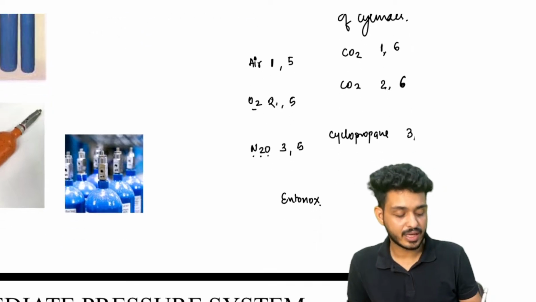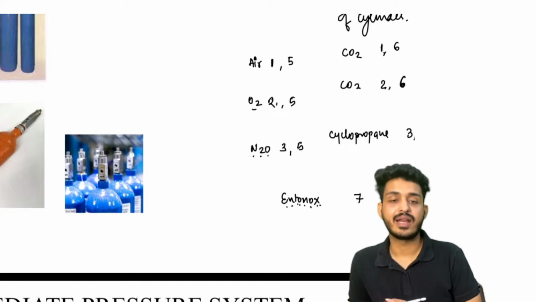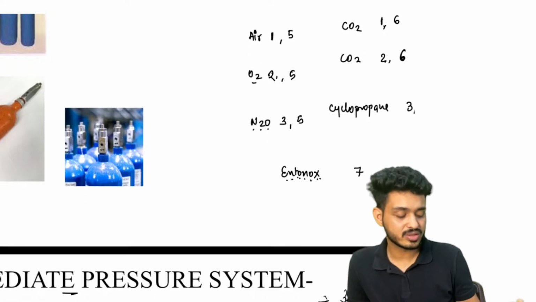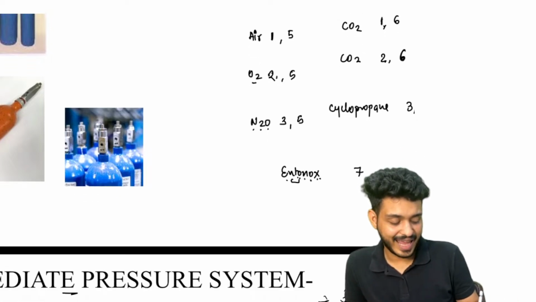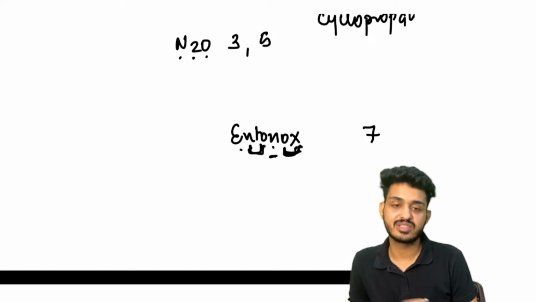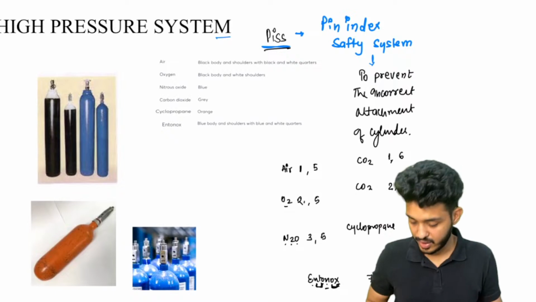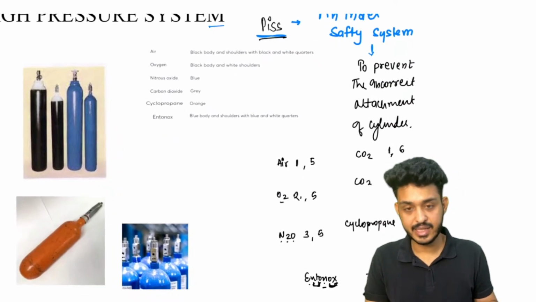And you can count the numbers here, 1 2 3 4 5 6 7, so 7 is the Entonox. Entonox is what? It is nothing but an N2O and oxygen mixture. Just try to understand. So now you understand the pin index of everything, right?